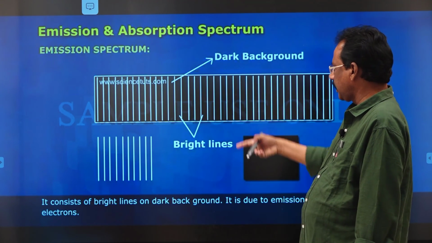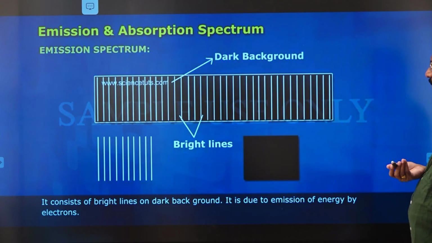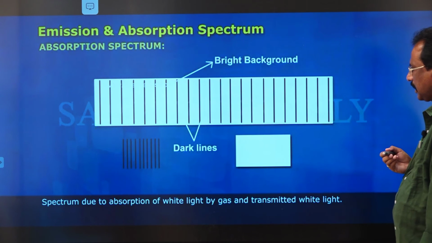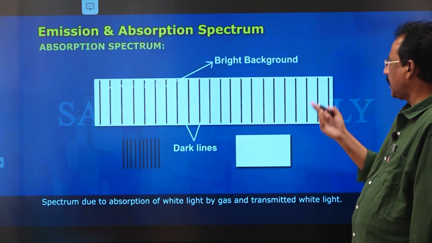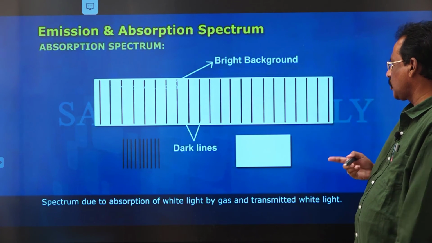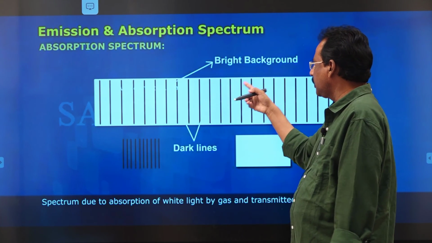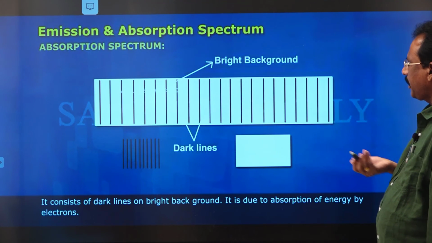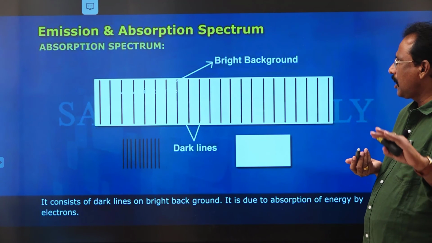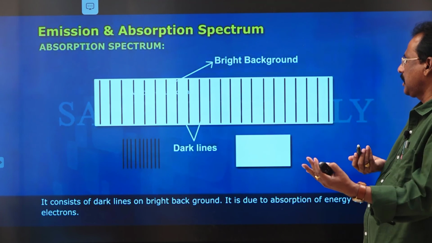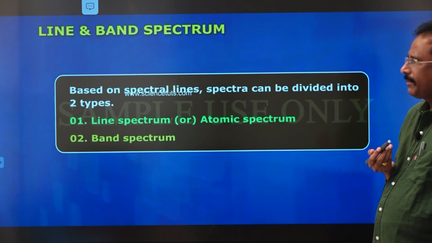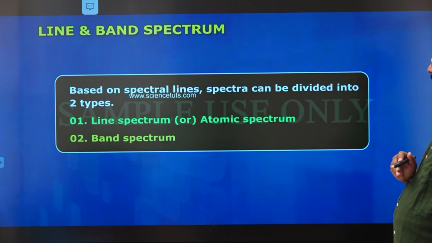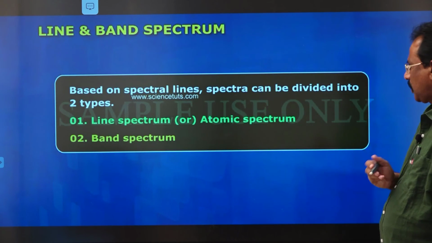So, this is the representation of the emission spectrum. These are bright lines, and in between the bright lines there is dark area. And this is the representation of the absorption spectrum. These are the dark lines, and in between the dark lines there is bright area. The very important difference between these two is that when electrons present in the atom emit energy, that spectrum is known as the emission spectrum. When the electrons present in the atom absorb energy, that spectrum is said to be the absorption spectrum.